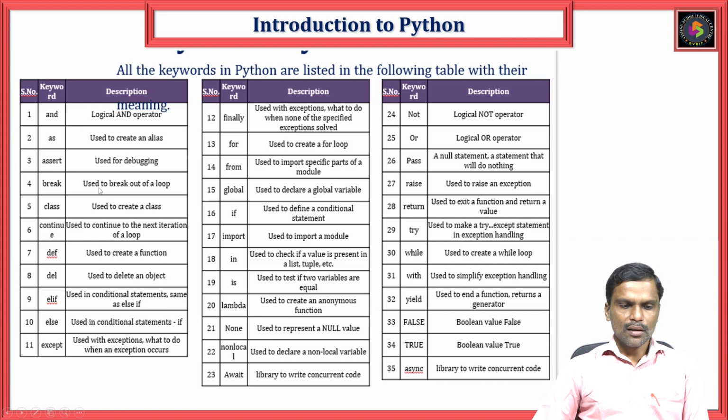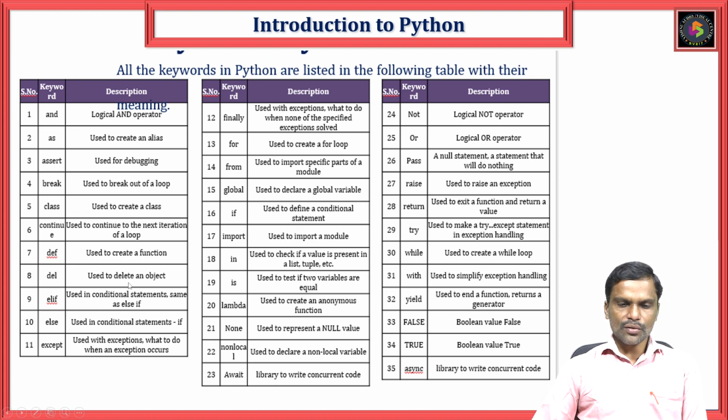Break. Used to break out of the loop. Breaking out of a loop, you might have seen this in C programming also, which we already learned. Class, to create a class. Continue, again, is also from other programming languages, to continue to the next iteration of the loop. Def, used to create a function. Used for defining a function. So the def keyword is always used for defining a function.